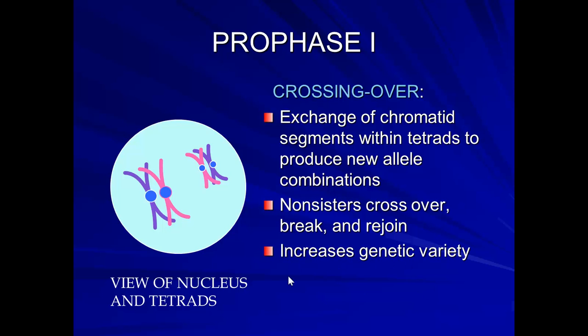So the whole purpose is the crossing over end result. It increases genetic variability, the variety of genes. It gives you more variation or more diverse genes from crossing over. And crossing over is when those 2 sister chromatids cross and switch little segments. So they kind of separate and then rejoin again, but with the other sister chromatid next to it.